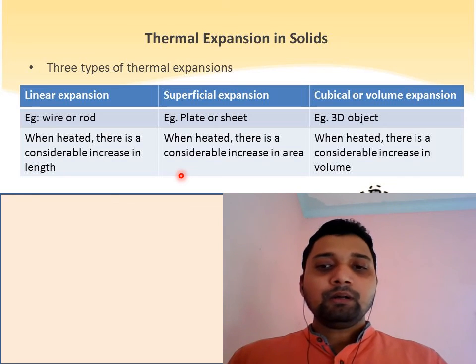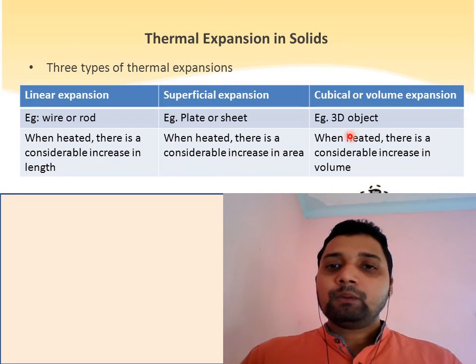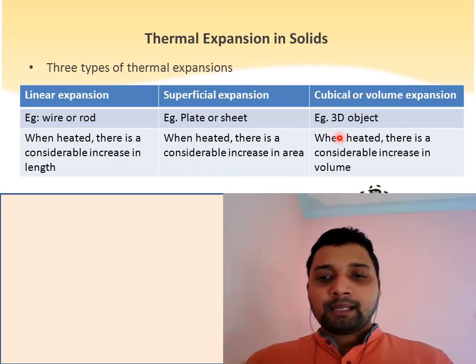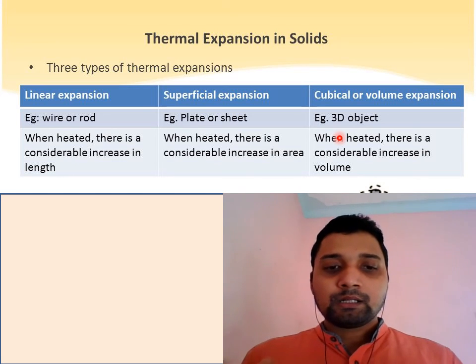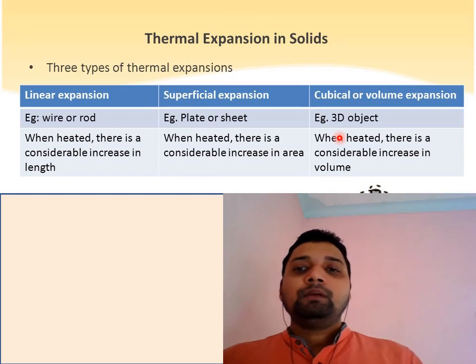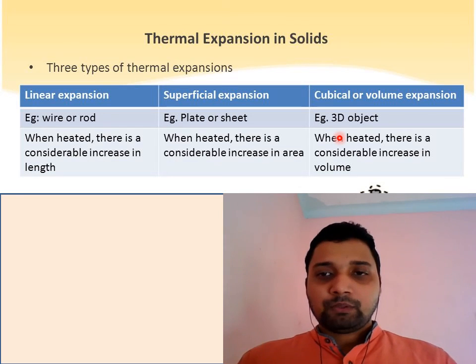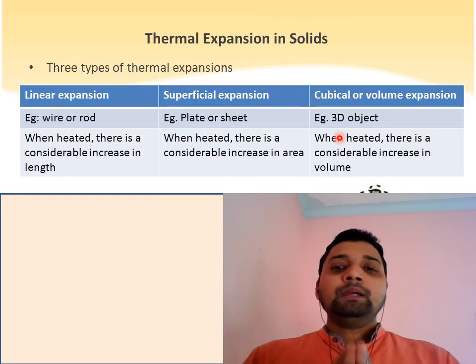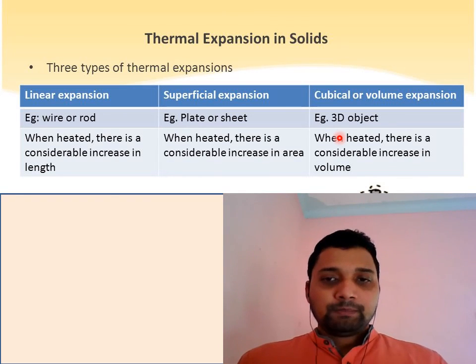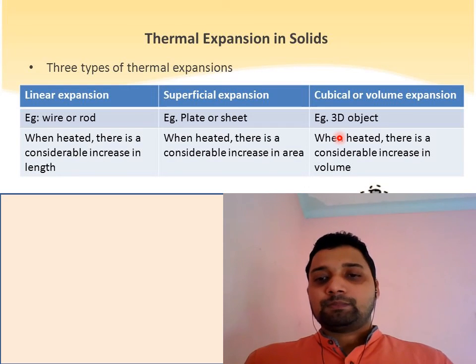Third, for a three-dimensional object like a sphere, cone, cylinder, cube, or cuboid, if the volume increases, in that case it is called cubical expansion or volume expansion. There are three types of expansion for solids: linear expansion, superficial expansion, and cubical expansion.